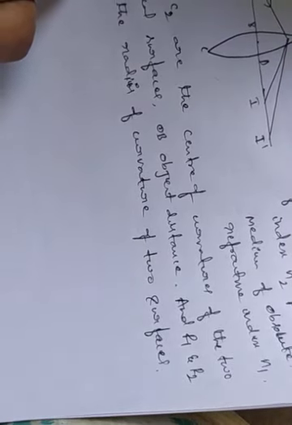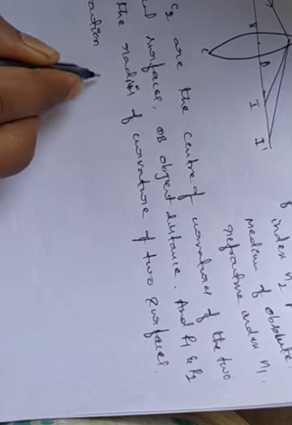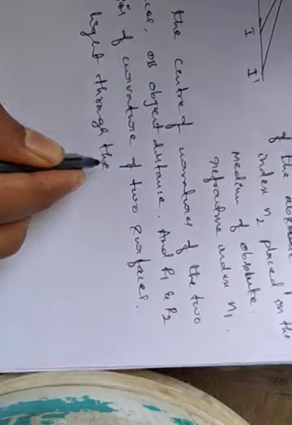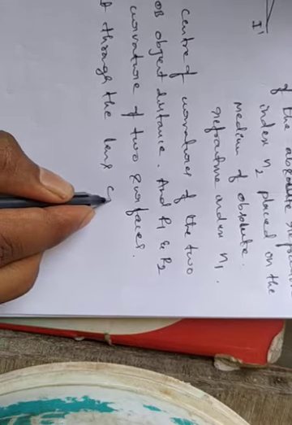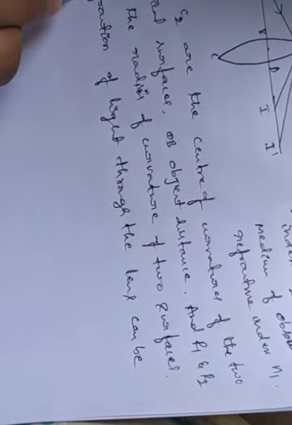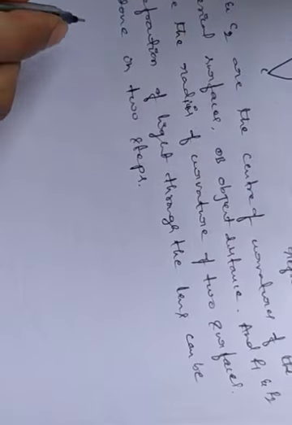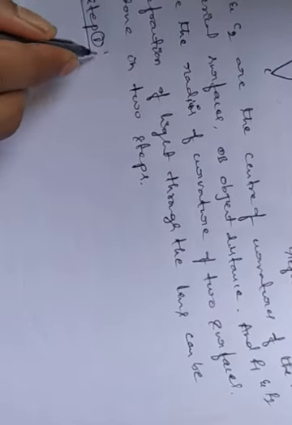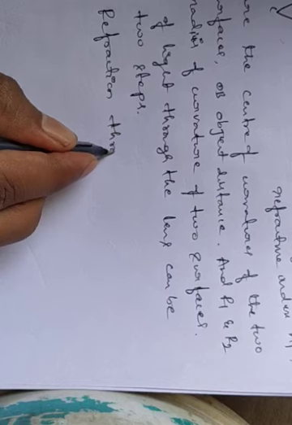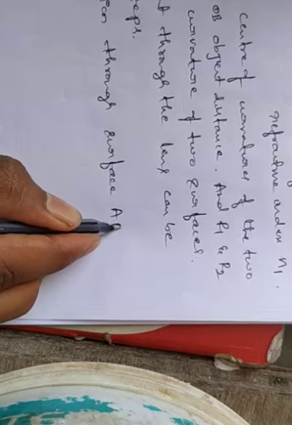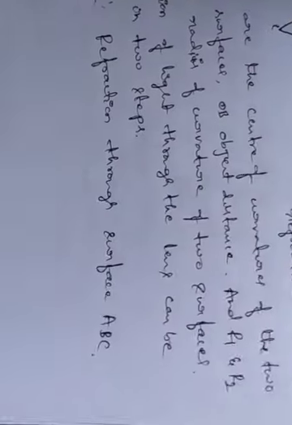So the refraction of light through the lens can be done in 2 steps. Step 1, refraction through surface ABC. Now let us see what happens when refraction occurs through the surface ABC.